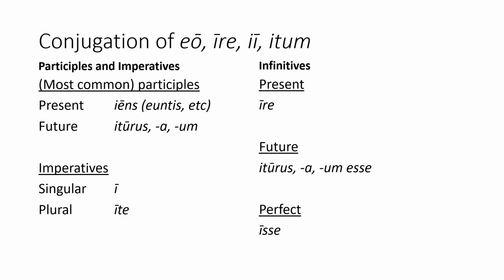Finally, before moving on to the new time and place constructions, a brief overview of the participles, imperatives, and infinitives of eo, ire. While it does have all four participles, only two are commonly used: the present active iens with the genitive euntis, meaning going, and the future active participle iturus meaning about to go. The singular imperative is regular, just the stem of the verb, so i, and the plural is also regular in that it just adds te to the stem, for ite. Finally, the three present infinitives are also used frequently: the present active ire, the future active iturus esse, and the perfect isse.